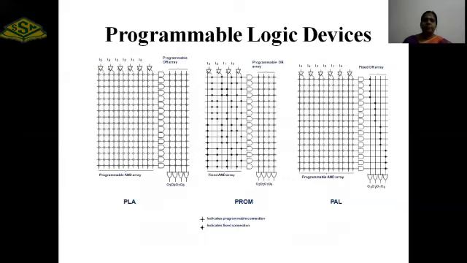So it is a detailed circuit-wise presentation of PLA, PROM and PAL. The arrays are like this. Using this arrangement, we can implement any logic function, with AND function and OR function along with the NOT function, because AND, OR and NOT are the basic logic functions. By using these three functions, any digital logic can be implemented.